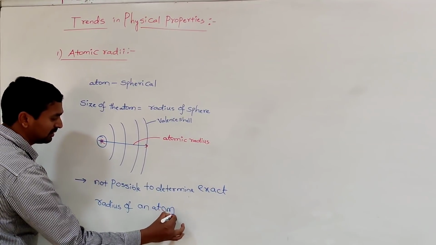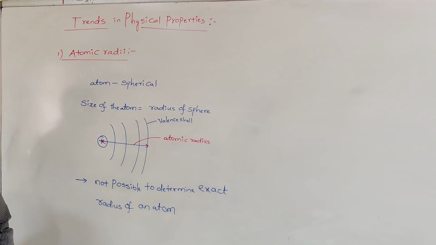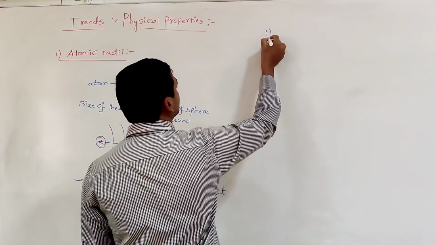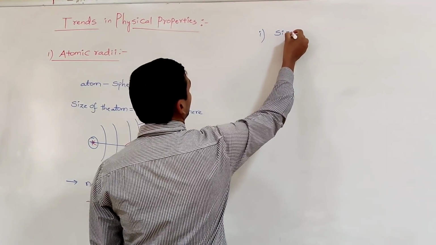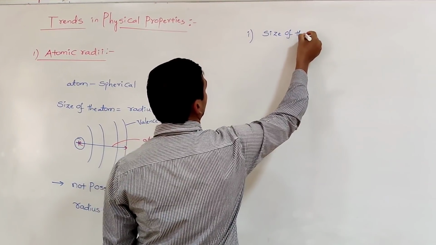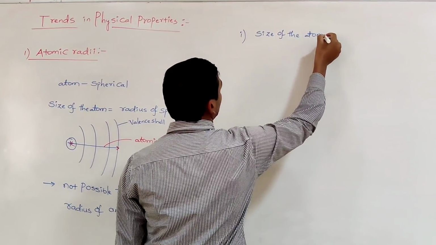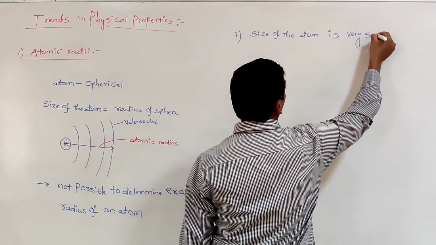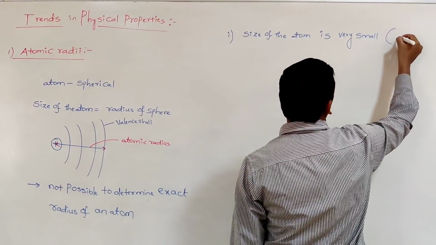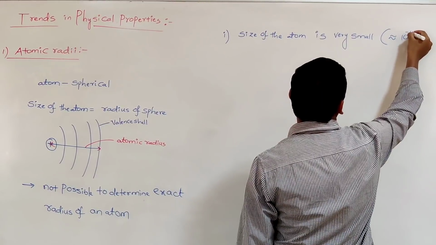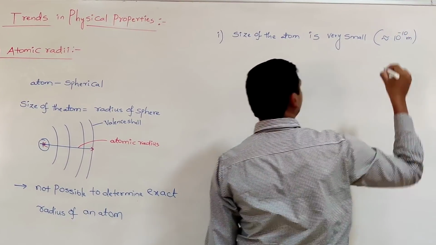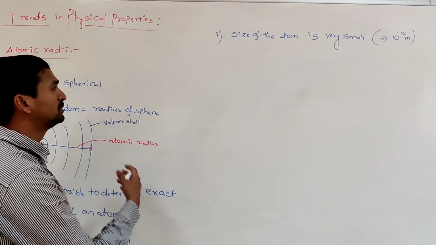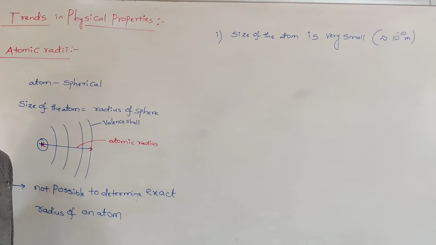The reasons are, you know very well, generally the size of the atom is very small, around 10 to the power of minus 10 meters. With that small size, it is not possible to determine the exact radius.